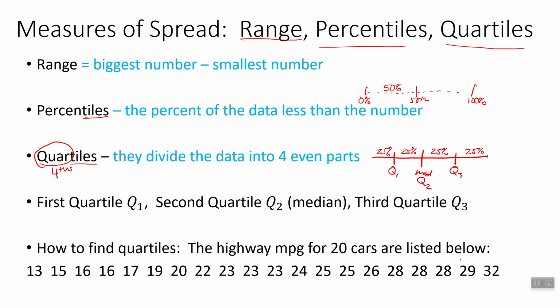So how do we find quartiles here? Well, first we need to find that middle number. Our median was 23 and 23. I believe it was right between those two.